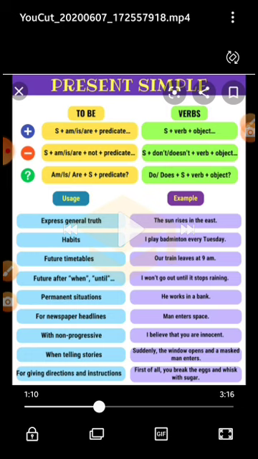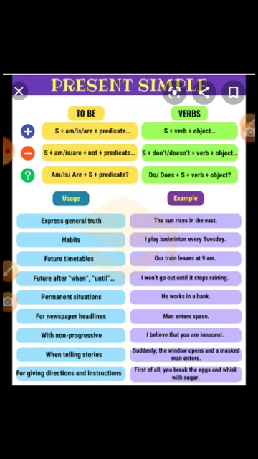Now I will tell you uses. It is used to express general truth. For example, the sun rises in the east. It is also used to tell habits. I play badminton every Tuesday. For future timetables, our train leaves at 9 a.m. Future after when, until: I won't go out until it stops raining.